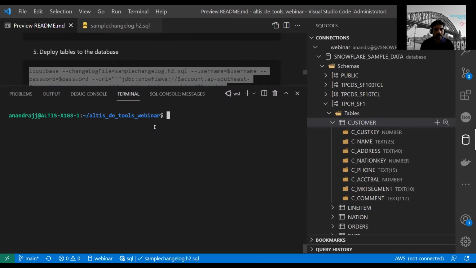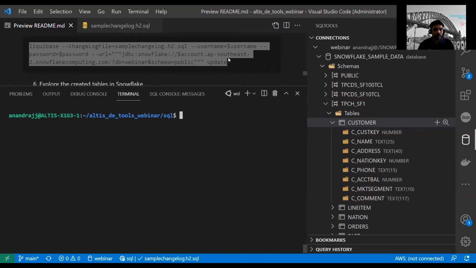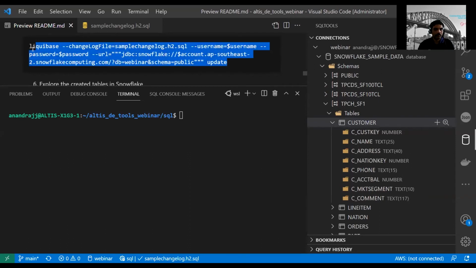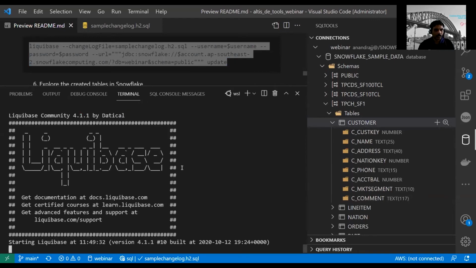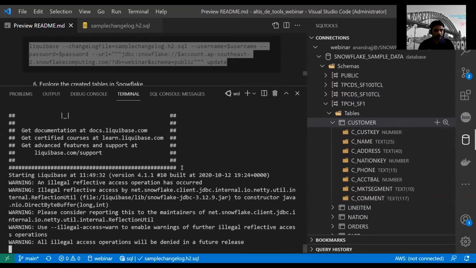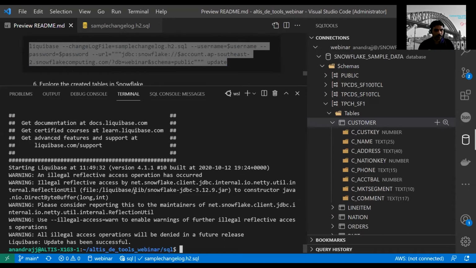Sorry about that. Okay, so it's executing. Let's see if it works. It says it has done the work successfully.